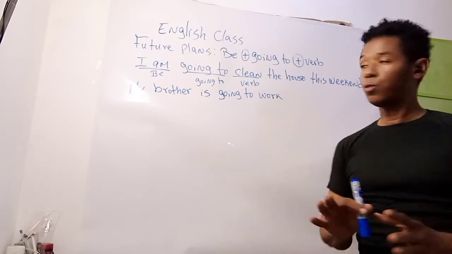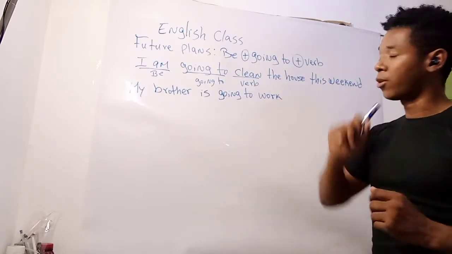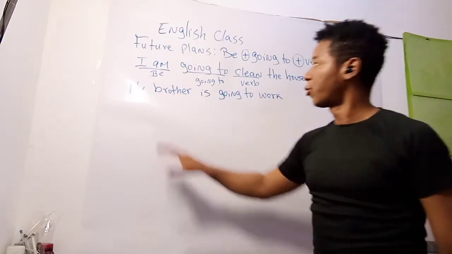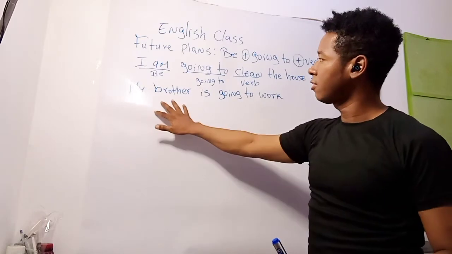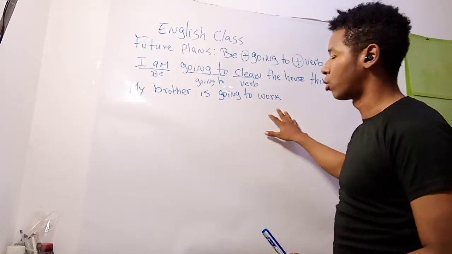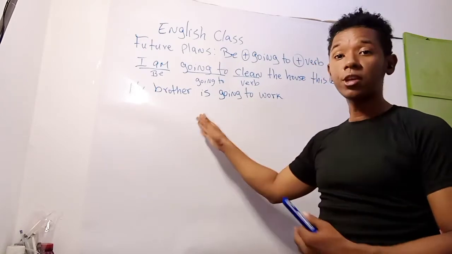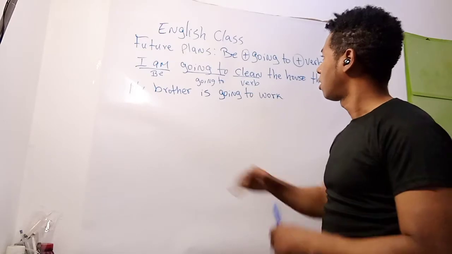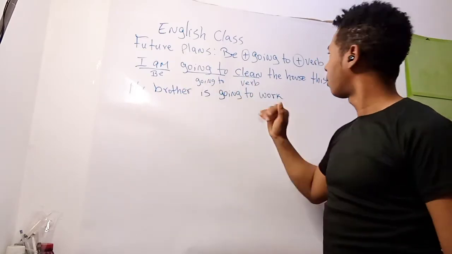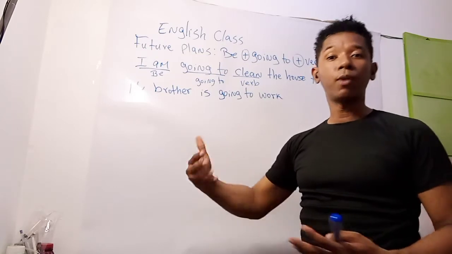Well, be careful. This is not the present progressive. The present progressive uses the verb be and an ing form. This sentence, my brother is going to work, in present progressive would be my brother is working. That is present progressive. I am going to clean the house, in present progressive form would be I am cleaning the house.